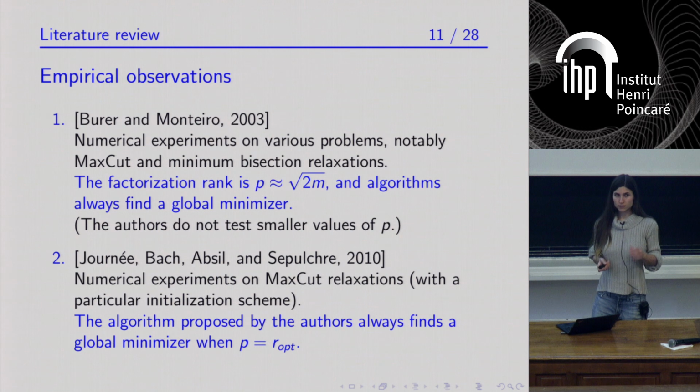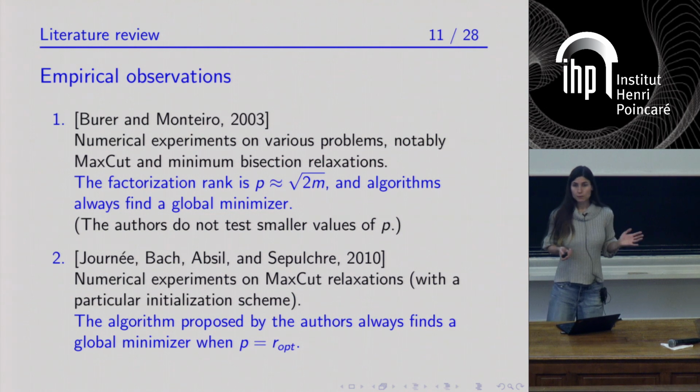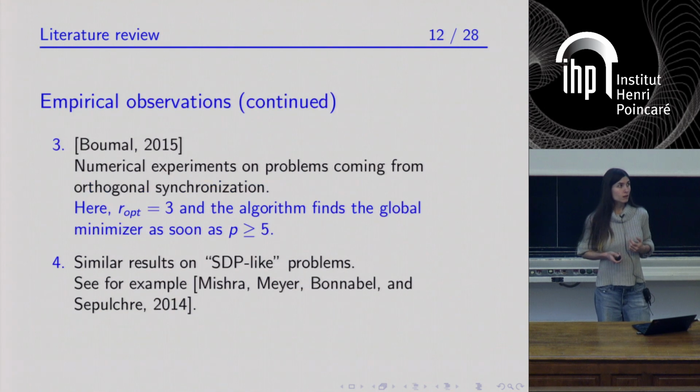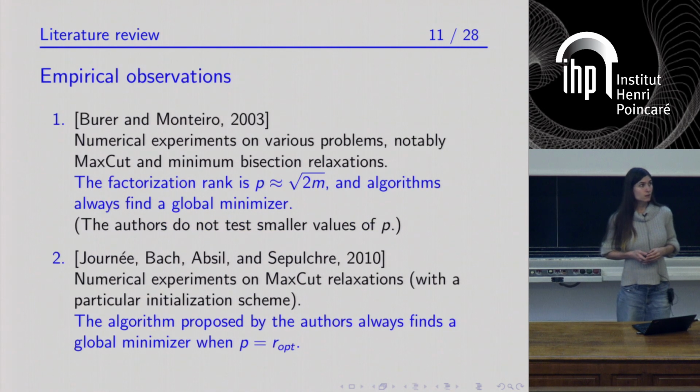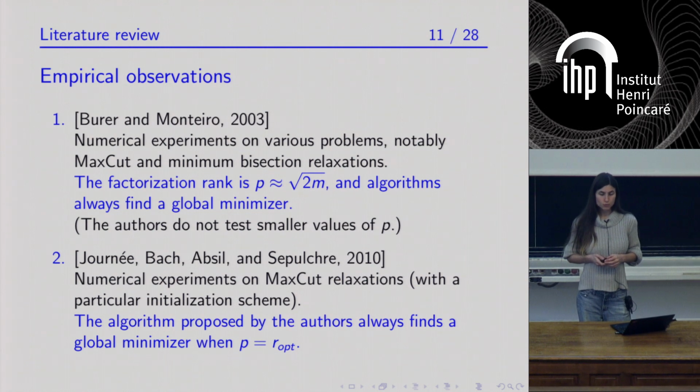They do not test smaller values of p, but they observe that with p equal to square root of 2m, their Riemannian optimization algorithms work, in the sense that they always find a global minimizer of the factorized problem. Then, in an article by Journée, Bach, Absil, and Sepulchre, in 2010, you can find another set of experiments